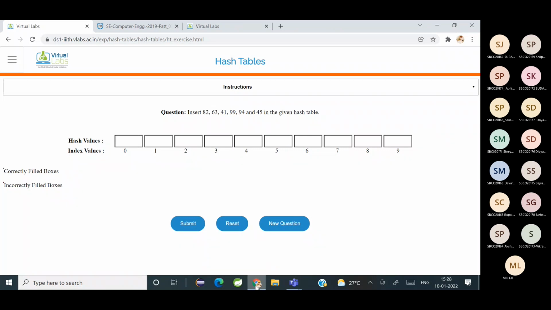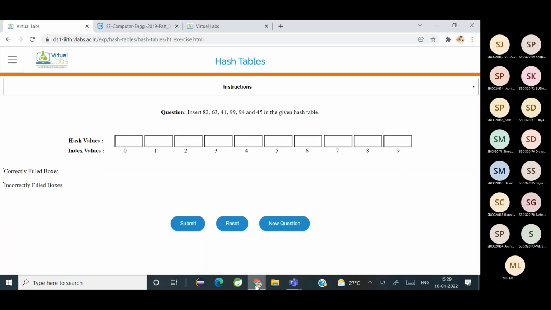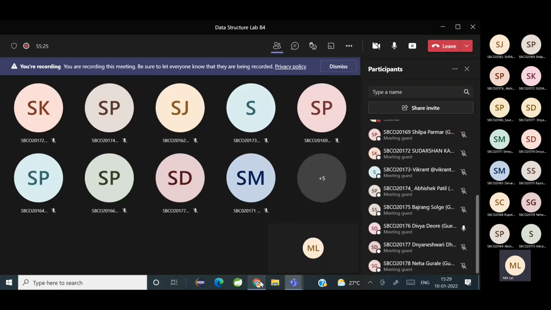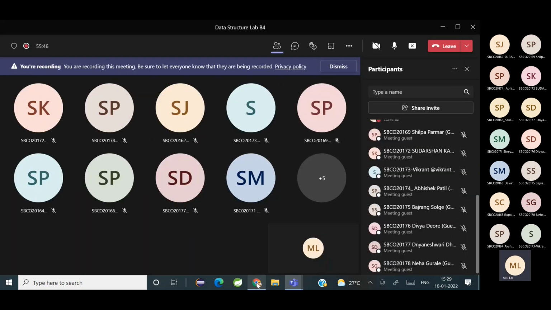Okay, absent. Divya, are you there? Are you just sitting with the session joined, Divya? So Bajrang, Abhishek and Divya are absent. Sudarshan? Absent.